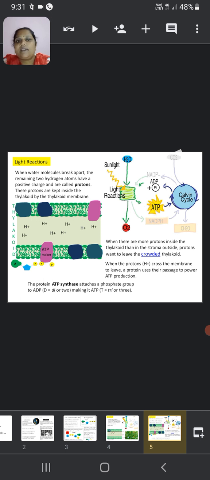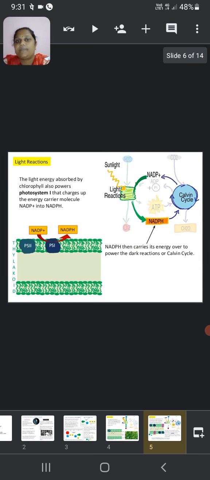When there are more protons inside the thylakoid than in the stroma outside, protons want to leave the crowded thylakoid. When the protons, that is H plus ions, cross the membrane to leave, a protein uses their passage to power ATP production. The protein ATP synthase attaches a phosphate group to ADP, making it ATP.